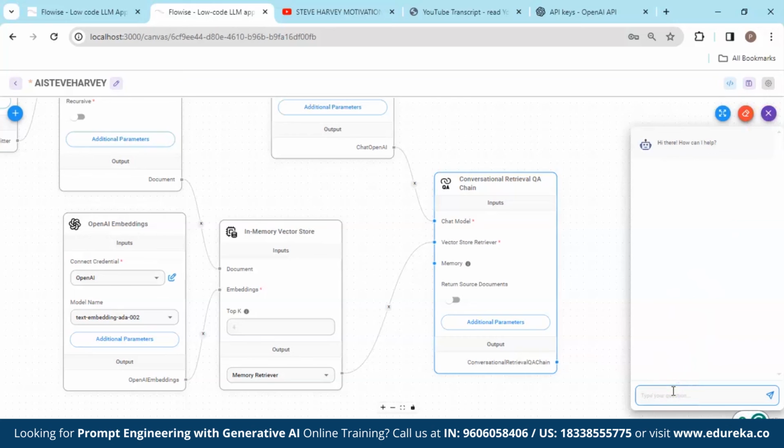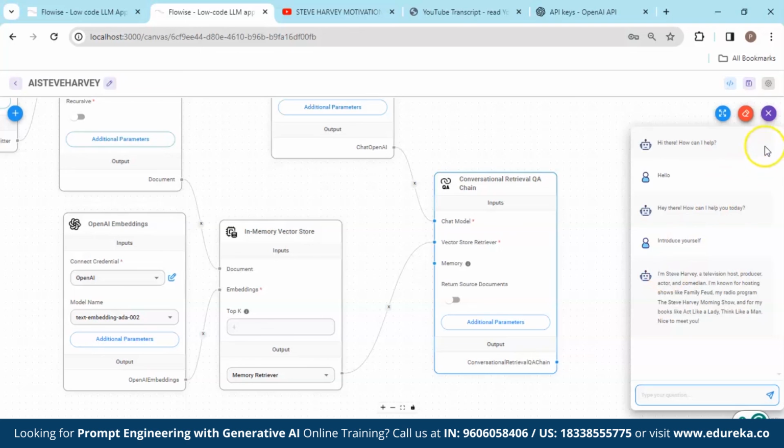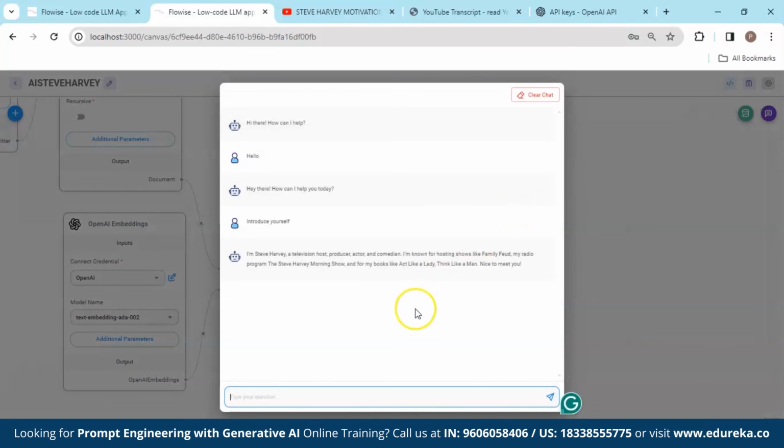Firstly we need to save it. Yeah, we saved it. Chat. Again we're going to put something like hello. Okay, hi there. And again I will say introduce yourself. Okay, so here you can see now, I'm Steve Harvey, television host, producer, actor, comedian. I'm known for hosting shows like Family Feud and all, like whatever we have given in the prompt. Now I'll tell him to just tell me a joke.